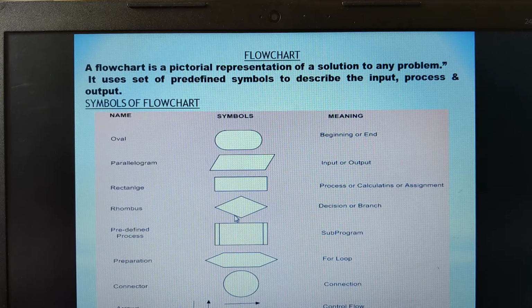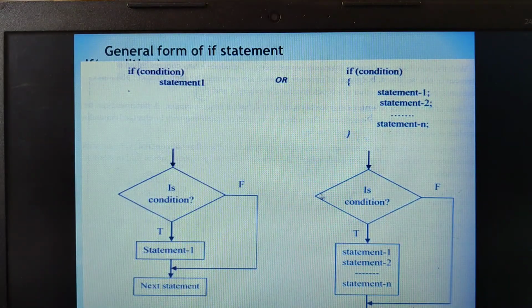That is the rhombus. This is a decision or the branching statement. Therefore, in the flowchart, we are using this particular symbol. Instead of writing "if" in the flowchart, we are testing the condition. Is condition. If this condition is true, then statement 1 up to statement n will be executed.